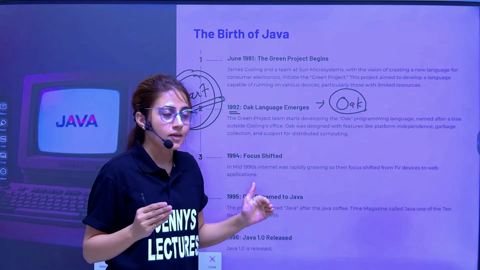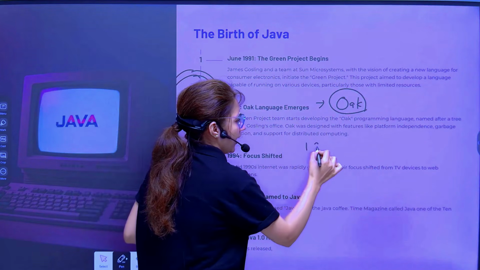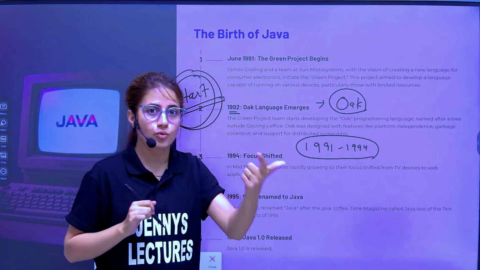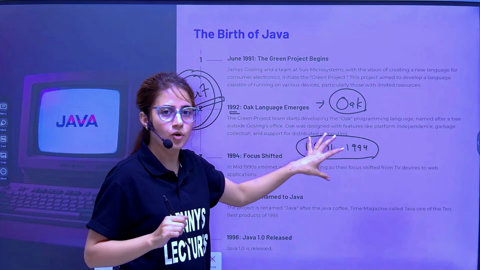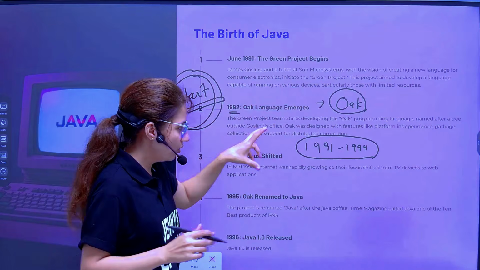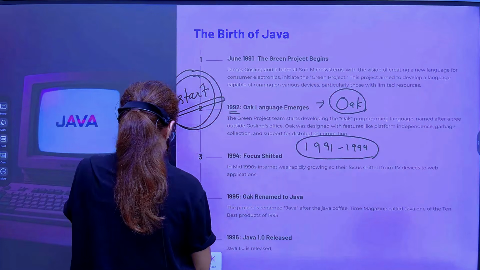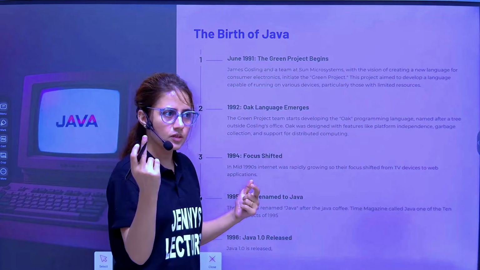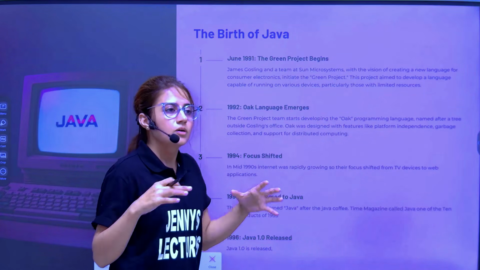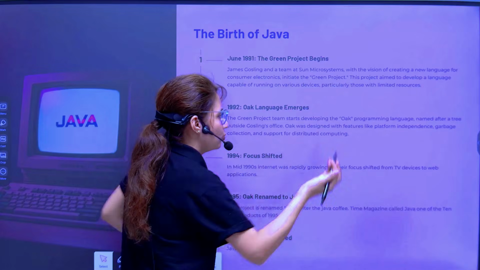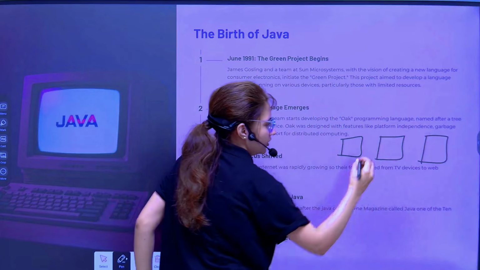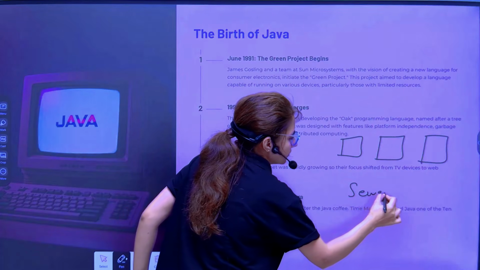Now at the same time, during 1991 to 1994, in the mid 90s, the internet was also growing, and the concept of the web or internet was almost similar to this concept, because on the internet also we have a network of heterogeneous computers, right? These are connected through the web, through the internet. So we have this client server architecture, with some clients and servers.